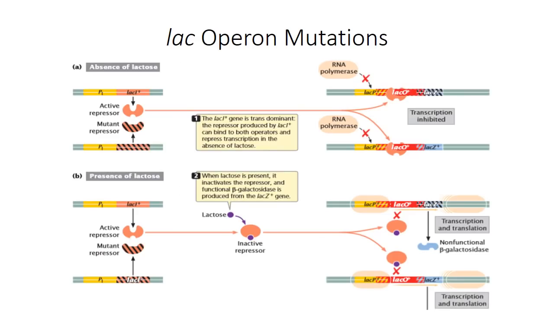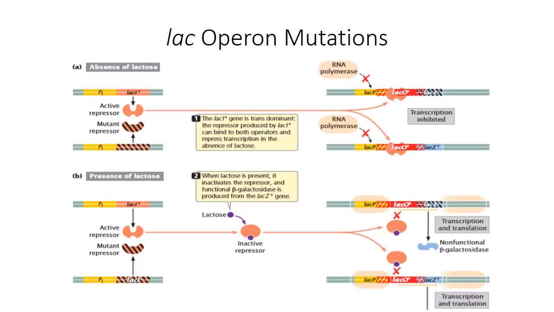But how did Jacob and Monod elucidate the structure of the lac operon? The structure and function of the lac operon were elucidated by analyzing various mutations that affected lactose metabolism. For that, they created partial diploid strains of E. coli bacteria. The cells of these strains possessed two different DNA molecules, a full bacterial chromosome and a piece of DNA that is created by conjugation between two bacteria.